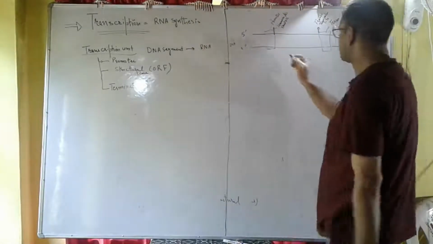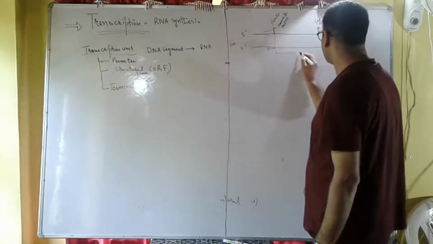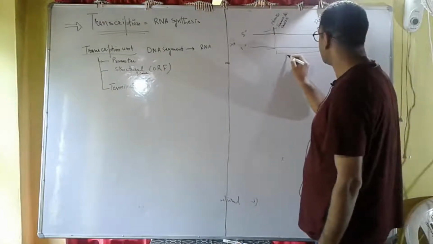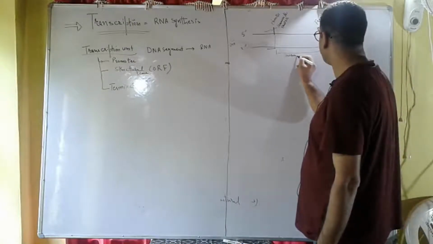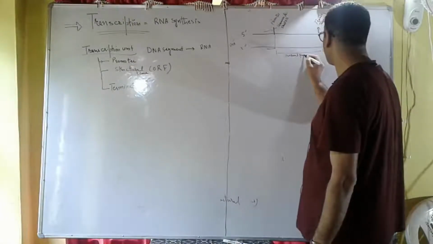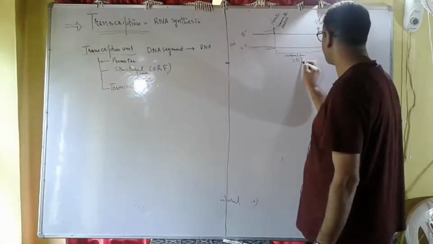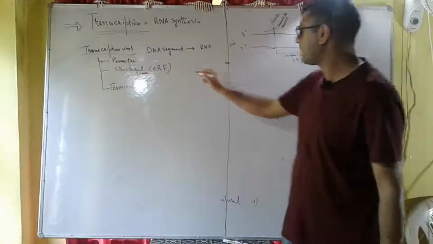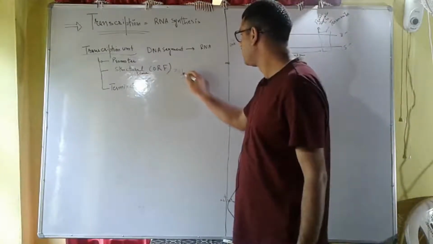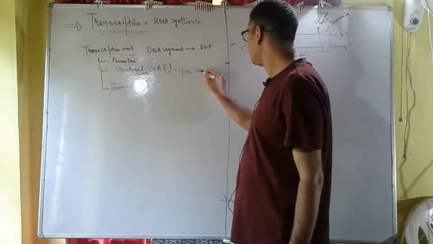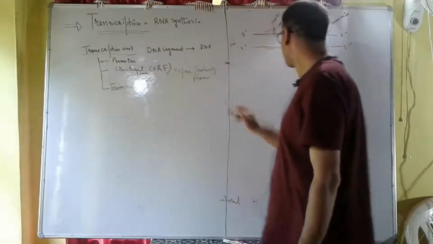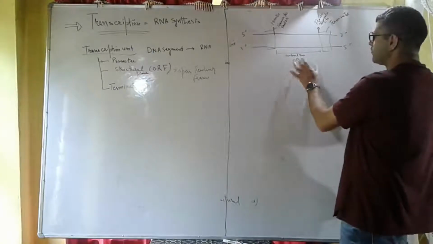So this region represents the structural gene or open reading frame. It is called structural gene or open reading frame. This ORF represents open reading frame. This structural gene is also called open reading frame.